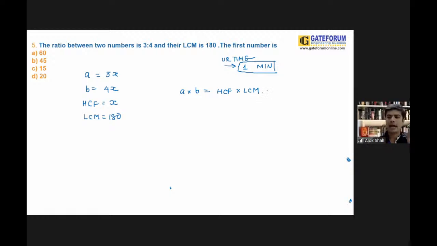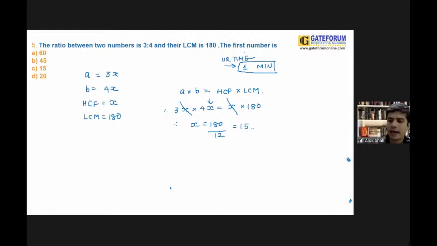Then directly you can say that one number could be 3x, second number could be 4x, HCF could be x, and LCM could be 180. X could be cancelled out. What remains is 180 upon 12, and that is basically 15.